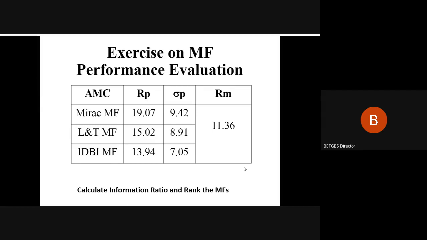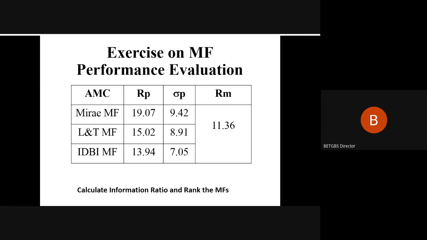So the first exercise will be on these three mutual funds, wherein we have been given the data on the returns of the mutual fund. We have got the standard deviation of the portfolio, and instead of a risk-free rate RF, we have been given RM, that is the market return or the benchmark return with which these AMCs benchmark their returns and their performance evaluation.